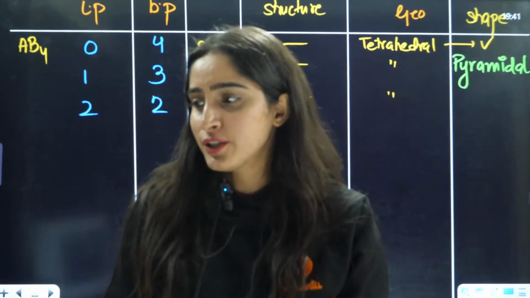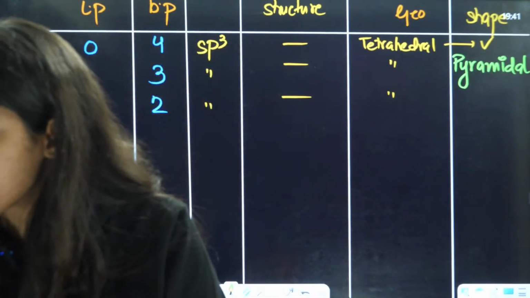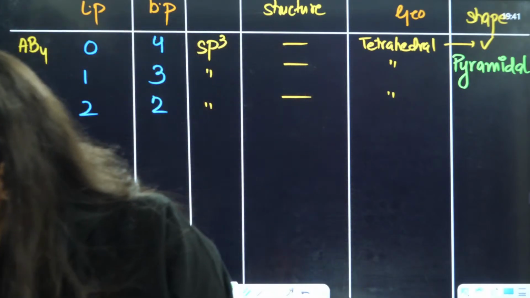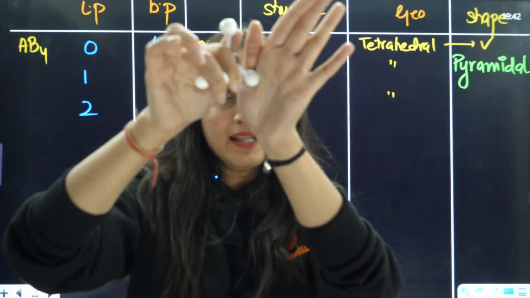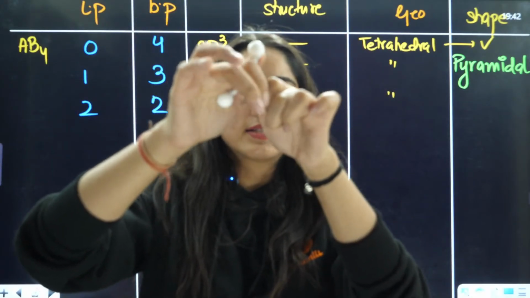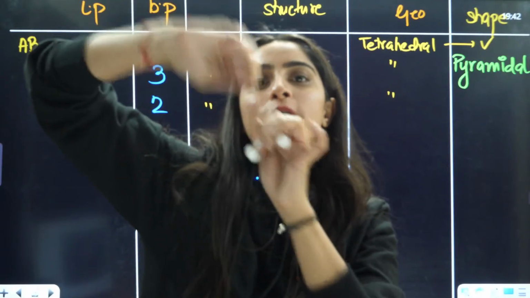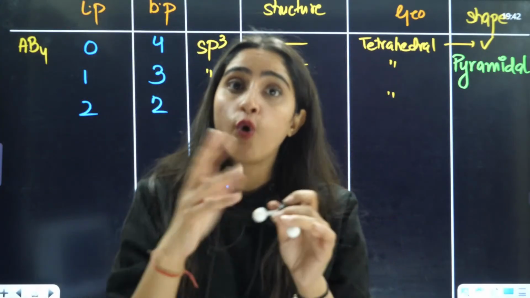Not square planar, not trigonal planar, but that is why students get confused here. See, trigonal planar is in a plane. This is not in a plane, and it does not have 120-degree angles. When you take out this bond pair as a lone pair, you have to ignore the lone pair.